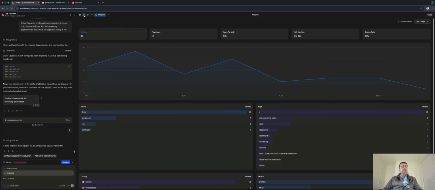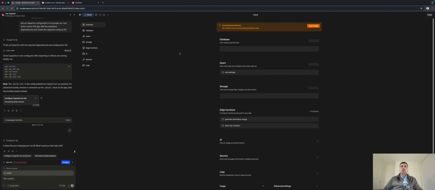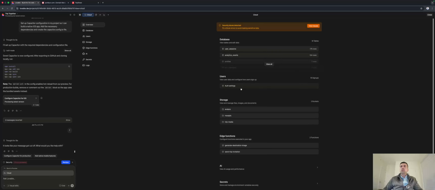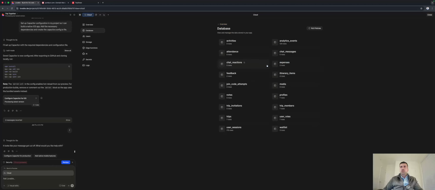Another cool feature is the cloud. You see the cloud button here? This kind of does the back end of your website. So you can see how many people signed up. And a lot of these are from me, but I think I only have 11 or so signups. So that means 4 people signed up. And the reason why I have 11 is because I kept creating accounts and forgetting the password. So I kept making new accounts to use all the features I was testing. And here you can see the activities and whatnot. So everything has like a bucket here, which is pretty cool.